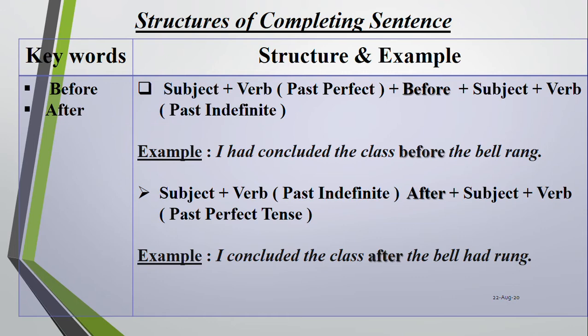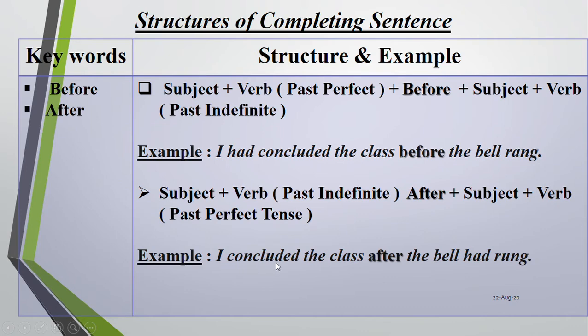Here the past perfect tense has been used before, and past indefinite tense has been used after before. Past perfect tense is used before the word before, and for after, subject plus verb, that is past indefinite, after plus subject plus verb, that is past perfect tense.